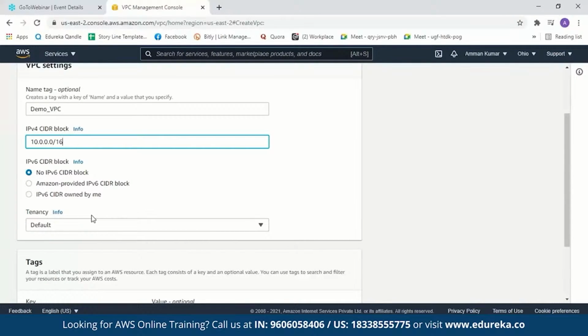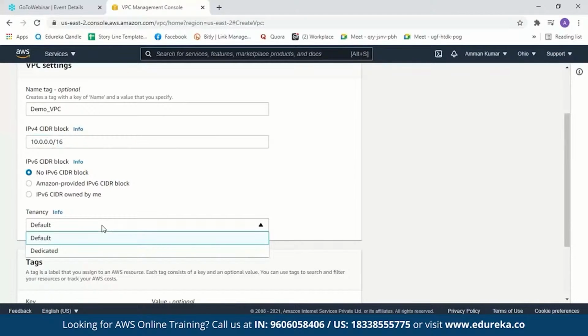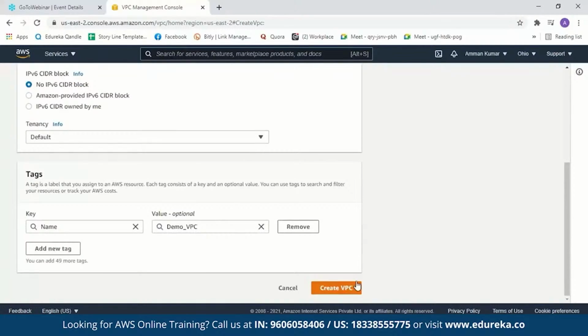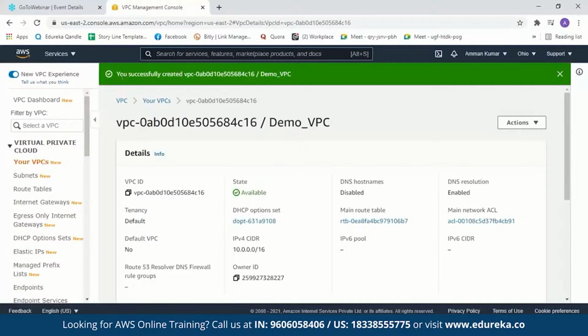I do not want any IPv6 CIDR block. Next we have tenancy. Now here you can see we have two options. One is default, the other one is dedicated. What dedicated means is you can run your instances in your VPC on a single tenant or dedicated hardware. So we'll just stick to default here and create a VPC. Then you'll get a message saying you have successfully created your VPC. This is your VPC ID and this is your VPC name.